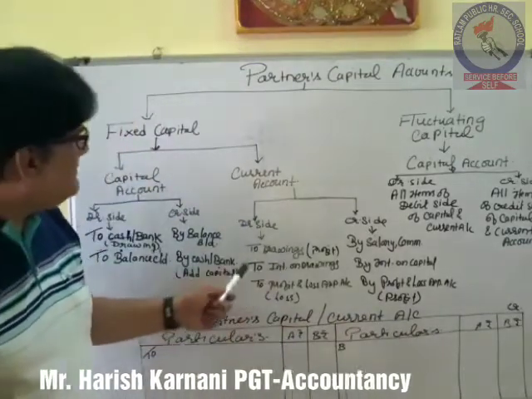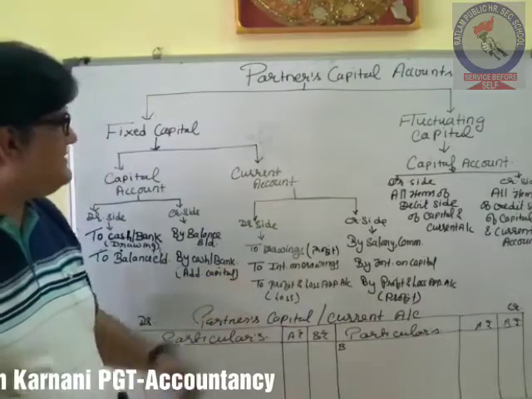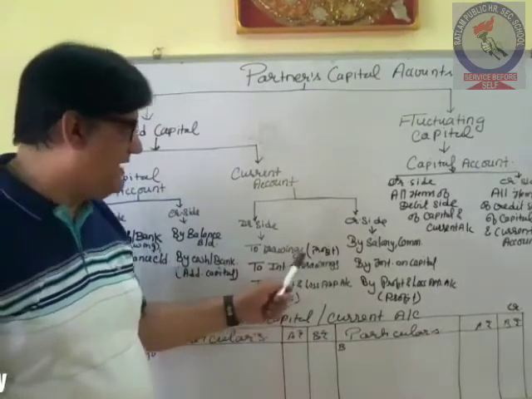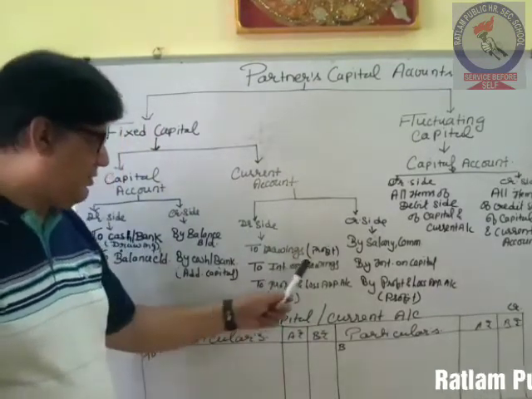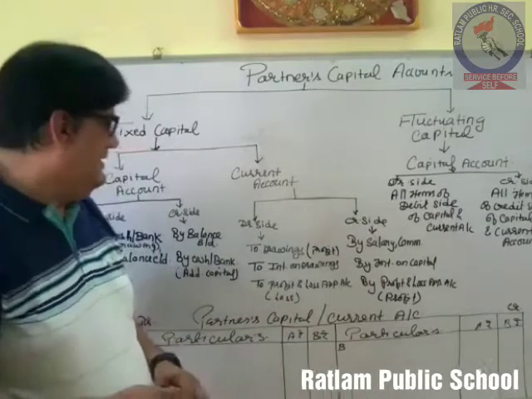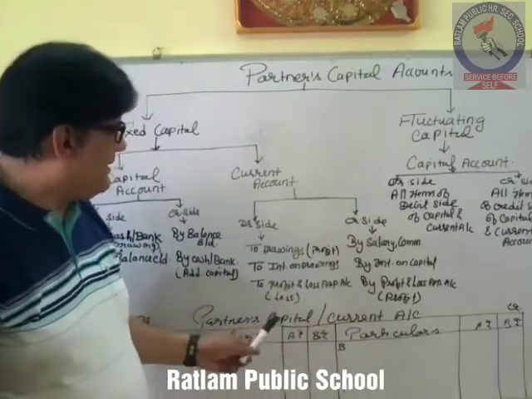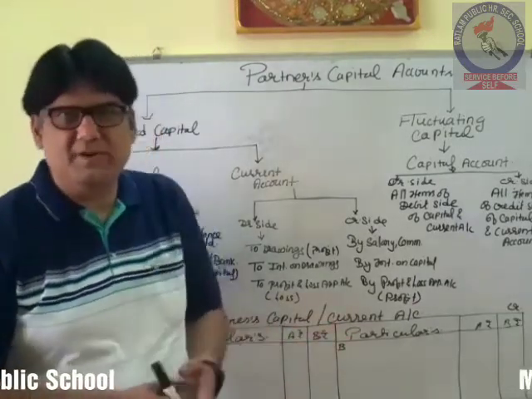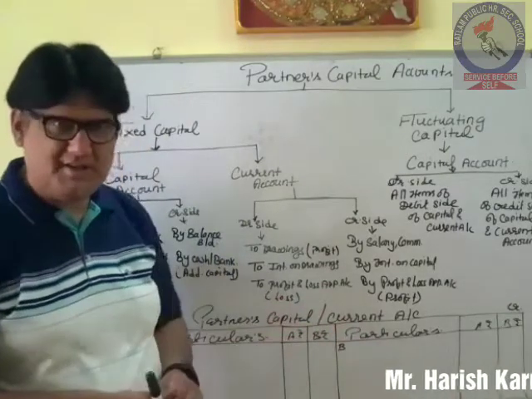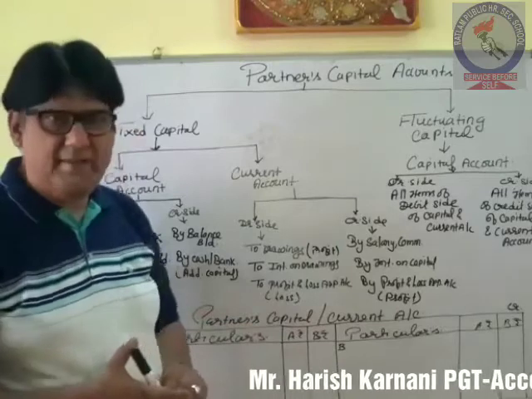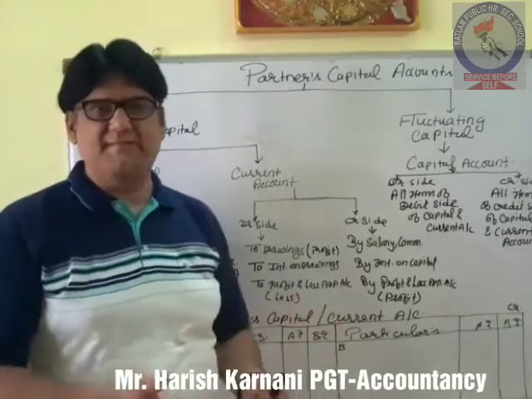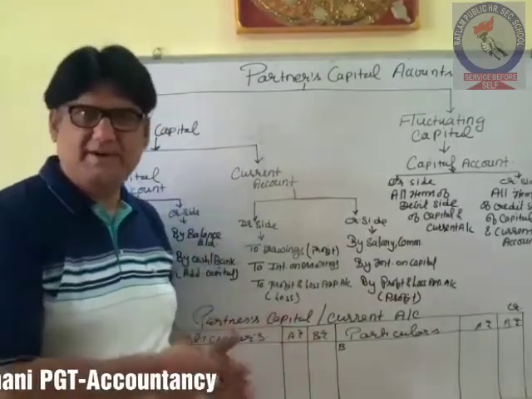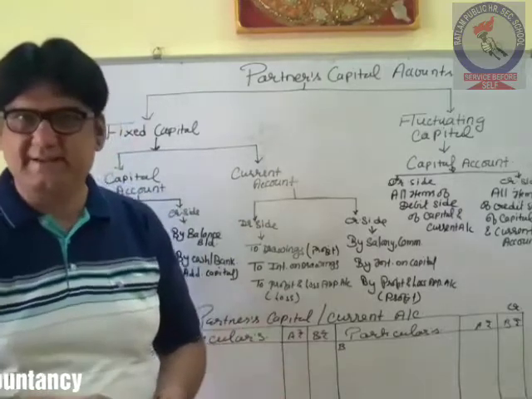At the end, debit side comes to drawing, that is, if the drawing is made against profit, so the amount of drawings which we have withdrawn is debited, then interest on that drawing is debited, and to profit and loss appropriation account, that is the share of loss. If we are preparing the profit and loss appropriation account and the partners suffer the losses, so that share of loss will be debited. Apart from this, if we are having the opening balance of the current account, if it is debit balance, then on debit side. If it is credit balance, then on credit side.